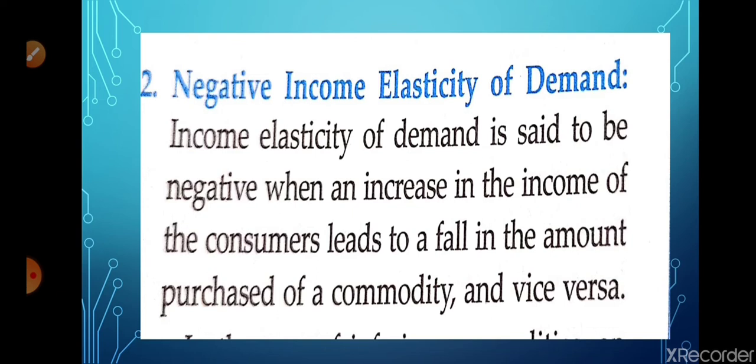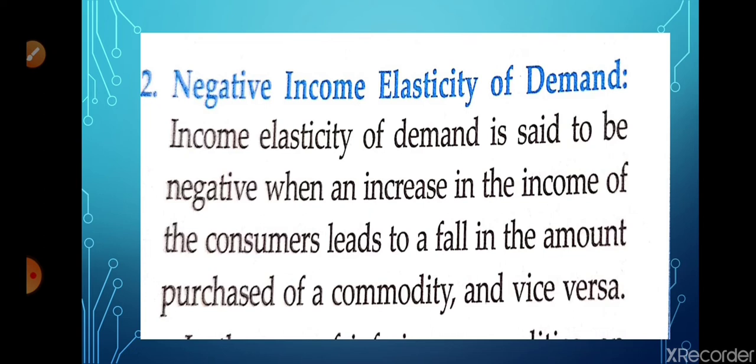While the income increases, the demand of that particular commodity is decreasing. So that is known as negative income elasticity. And vice versa means the opposite of this. If the income falls, then the consumer will shift to Giffen goods, because the income is less and he cannot consume normal goods. So he will shift to coarse grains or the Giffen goods or inferior goods. So I hope you understood the negative income elasticity. It is very clear that a negative relationship is there between the income and the quantity demanded of a commodity.